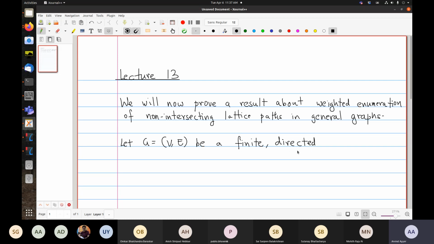Unlike what we did earlier for Kirchhoff's theorem, we are now talking about directed graphs, and also acyclic graphs, i.e. with no directed cycles. As an undirected graph, if you forget the directions, you could potentially have cycles, but with the direction, you're not allowed to have cycles.